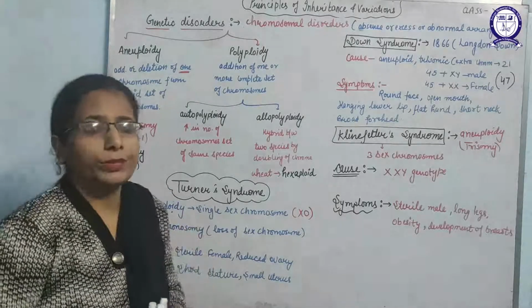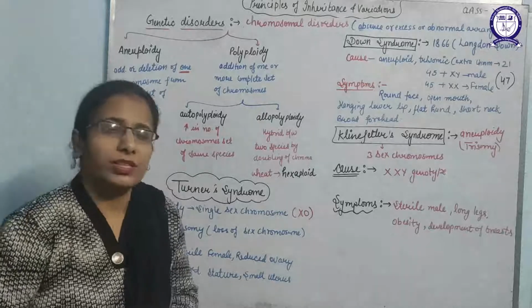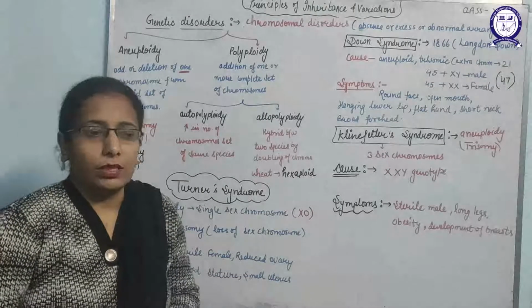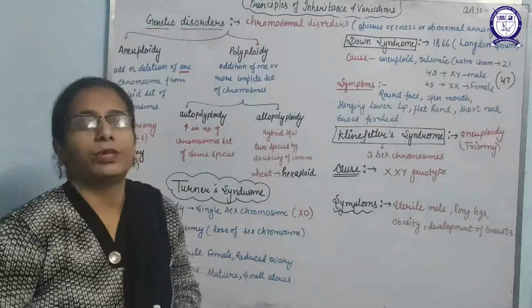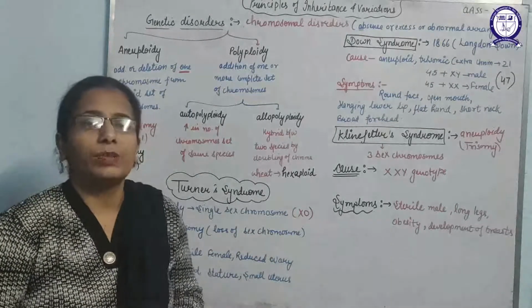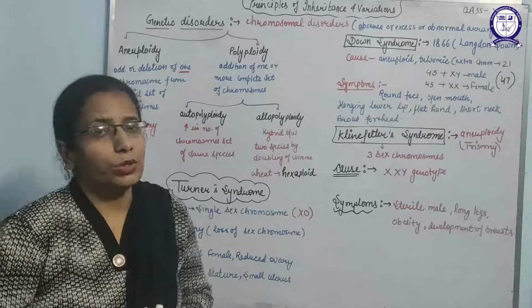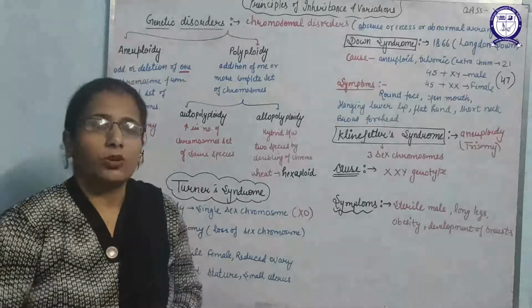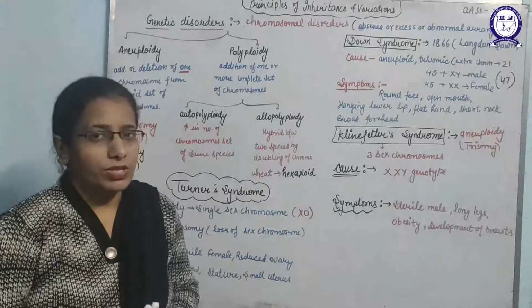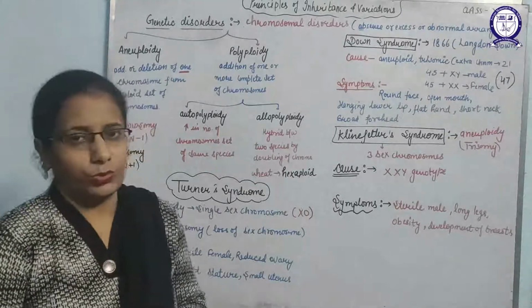So aneuploidy disorders are further classified into two categories: hypoploidy and hyperploidy. Hypoploidy means the disorders occur due to the loss of a chromosome, and hyperploidy means the disorders which occur due to an extra chromosome.